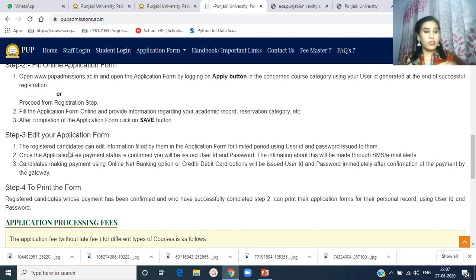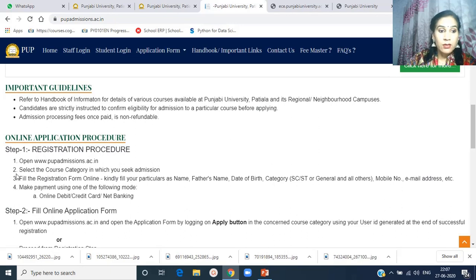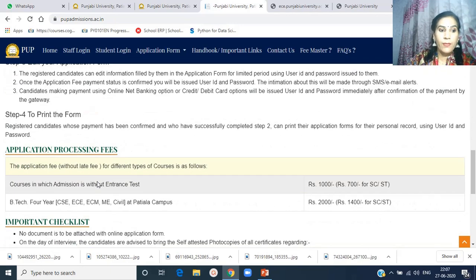The registered candidates can edit the information filled by them in the application form for a limited period using the user ID and password issued to them. This user ID and password is issued to them in the registration process, in the first step.